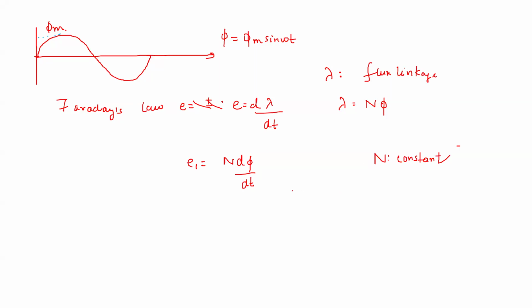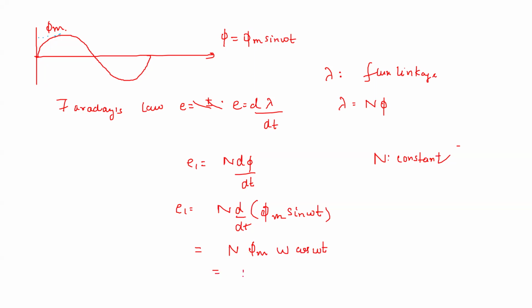Now we have seen what is phi. Phi is phi m sine omega t. So what will happen to N d by dt of phi m sine omega t? This will become N phi m, and you know the derivative of sine omega t will be omega cos omega t.